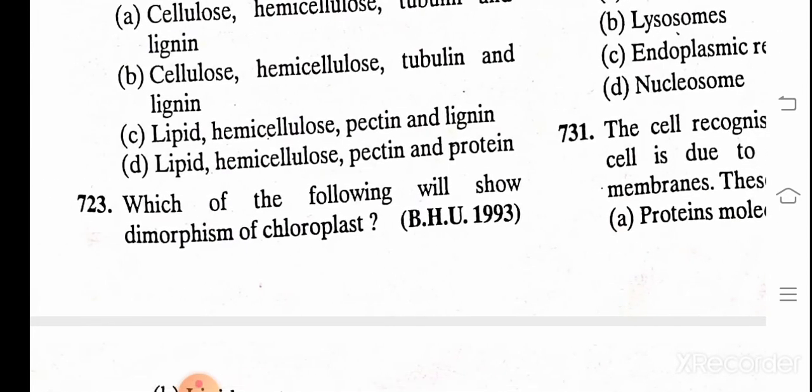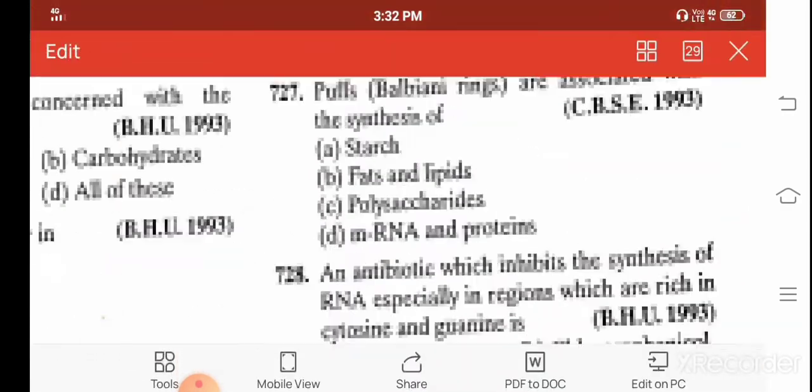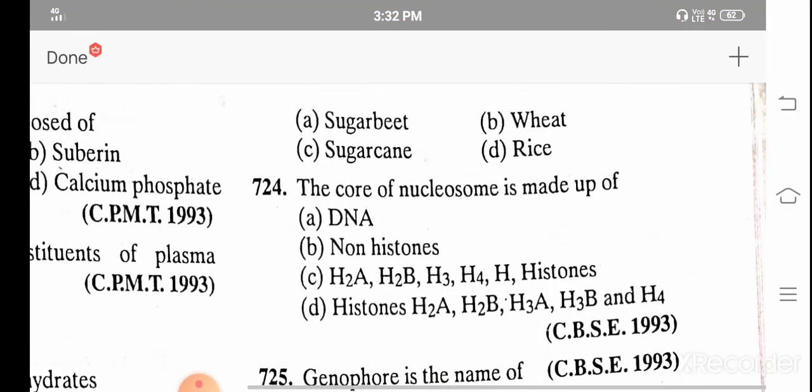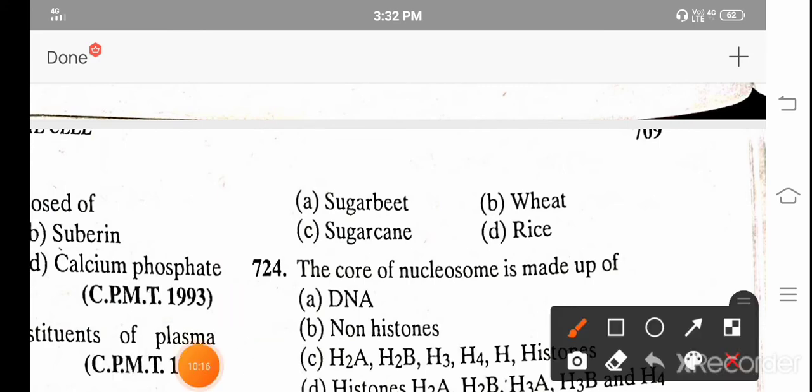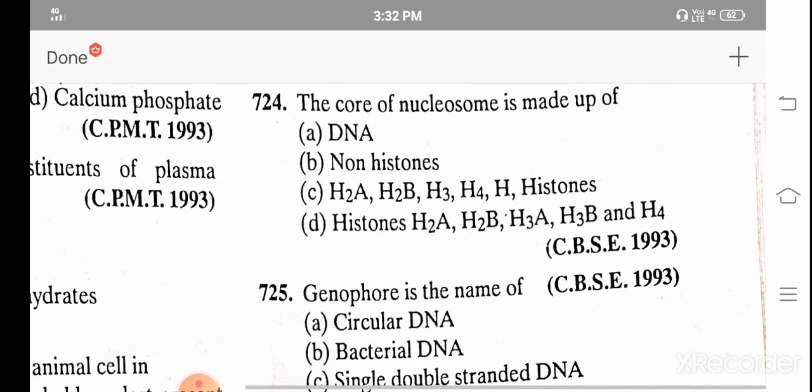Which of the following will show dimorphism of the chloroplast? A. Sugar beet, B. Wheat, C. Sugarcane, and D. Rice. And the correct answer is sugarcane, which shows dimorphism.